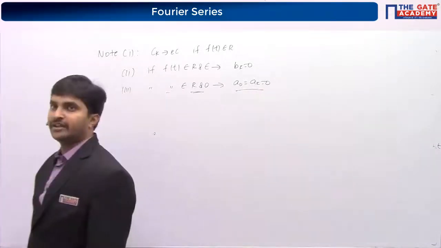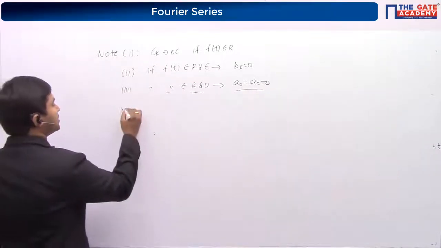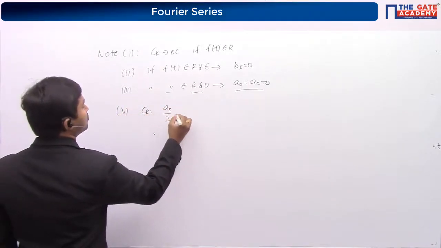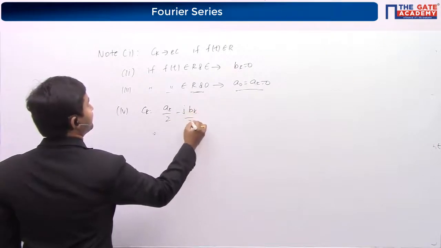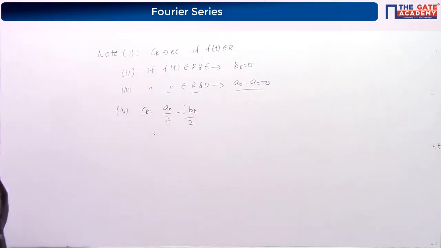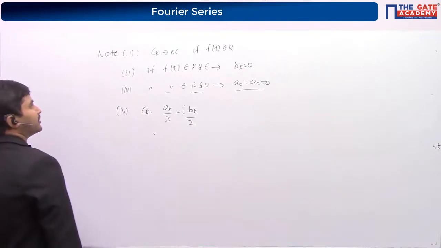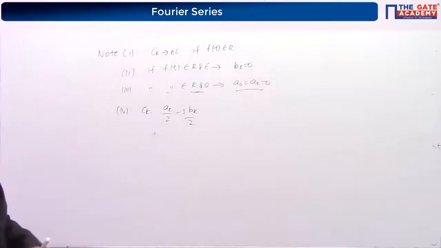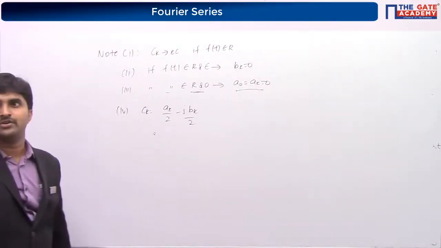And the next one is the relation that you have between Ck, ak, bk. Ck is equal to ak by 2 minus j bk by 2. So these are the very important things that we have discussed till now.